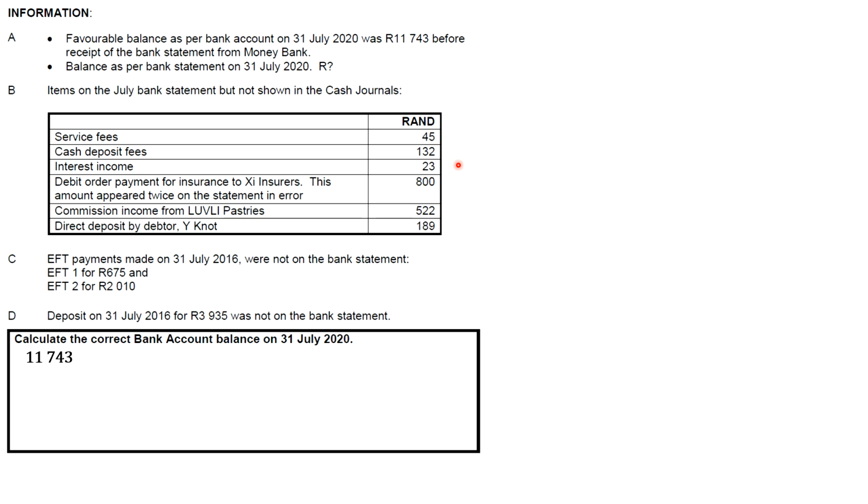So anything that was supposed to go to the CRJ we're going to add, and anything that was supposed to go to the CPJ, we're going to subtract. So we're going to start here with service fees and cash deposit fees. We're going to start with amounts.